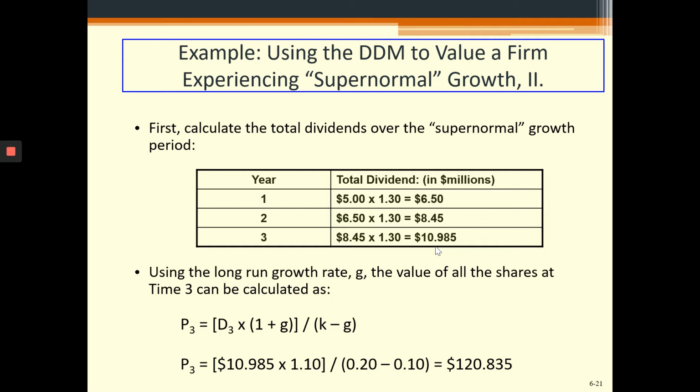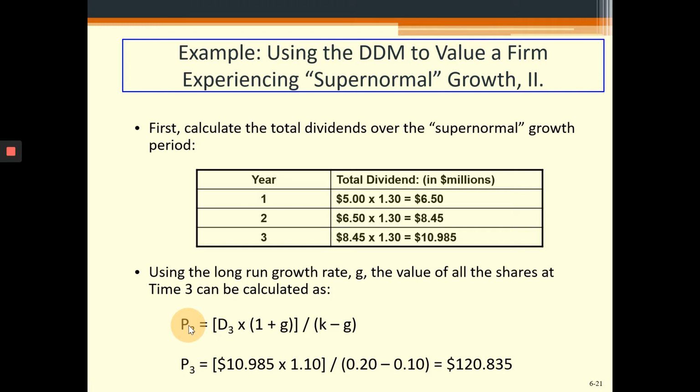So by the end of the third year, the dividend paid will be 10.985. So what is the price at that time? Let's suppose all the shareholders will sell their shares at the end of the third year. Then what would be the price of the firm at the end of the third year, which will be calculated here as P3. We will find the price P3 at the end of the third year, so that eventually we discount it back to find the current price of the stock.